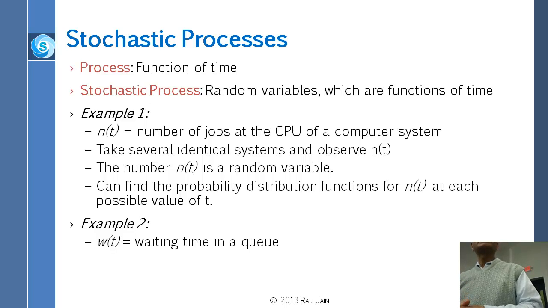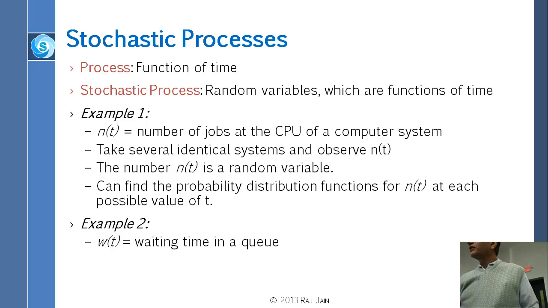Then I do the same thing at 10 o'clock, and it will be a different distribution. And at midnight, it will be a still different distribution. So the number of people on the bus is a stochastic process, and it varies with time, and it varies with space.